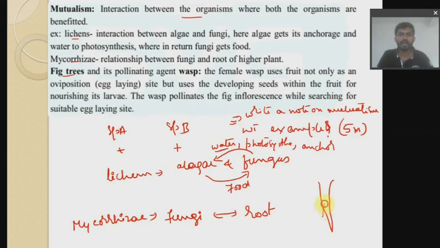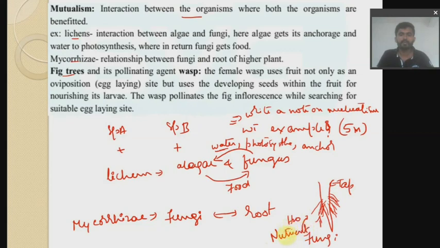These fungi act as small roots, the hyphae, to the main root. This is the tap root, and this is the secondary root that they act as. So they help to provide water and nutrients. Fungi will help with the water and the nutrients for the root.